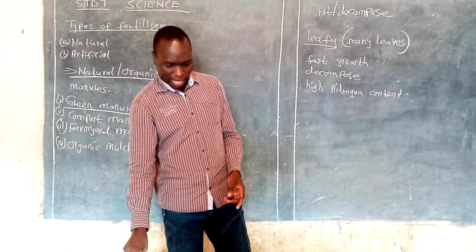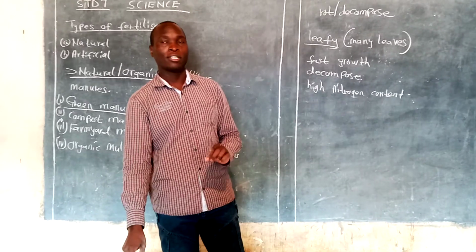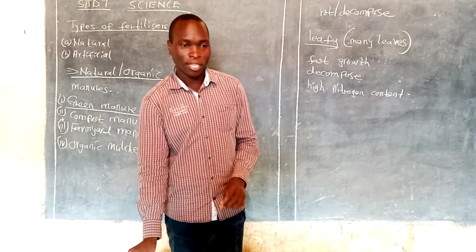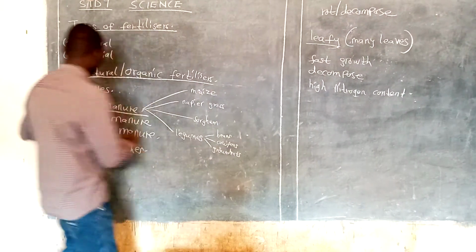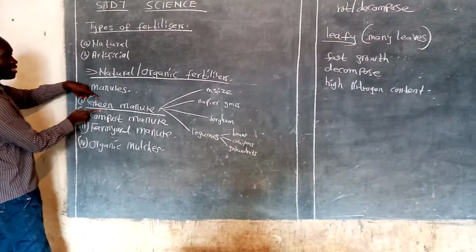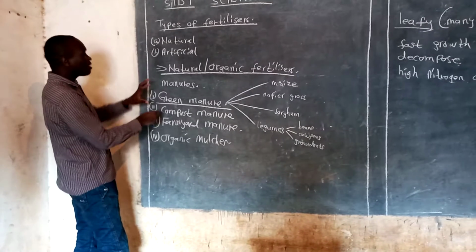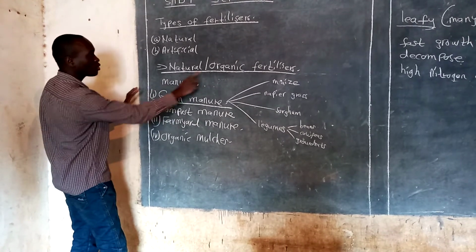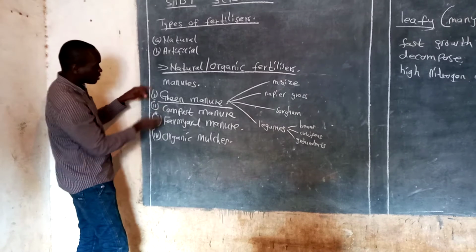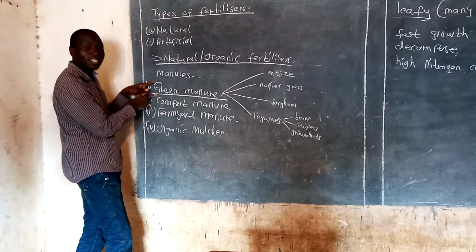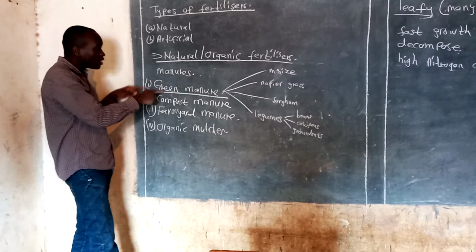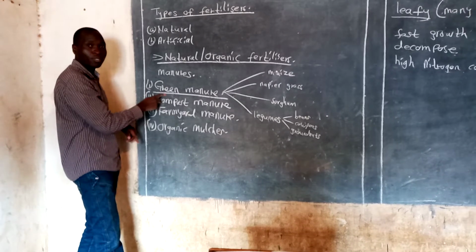Then up to there, I have a note for you. There is something that I want you to note. We are saying that these green manures take the longest time to release nutrients. Among the four natural fertilizers, this green manure takes the longest time before releasing nutrients to the crops.